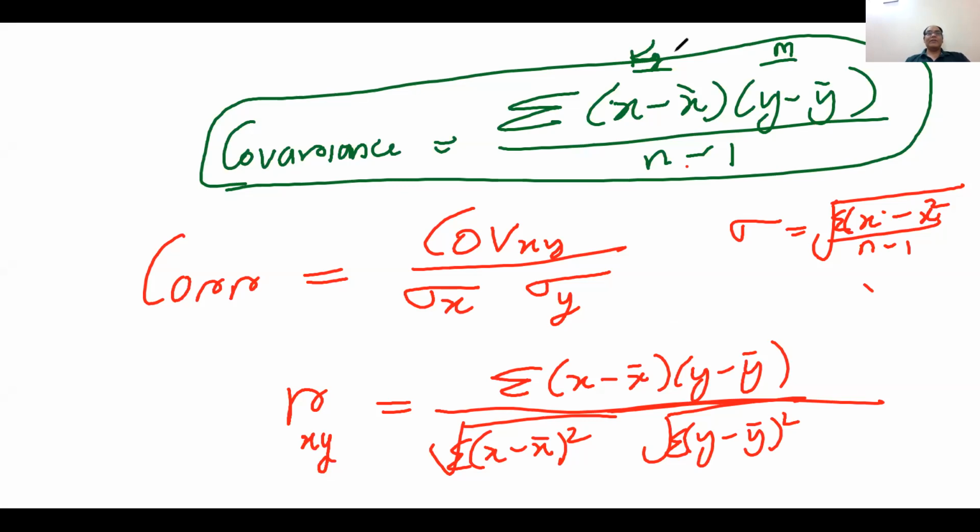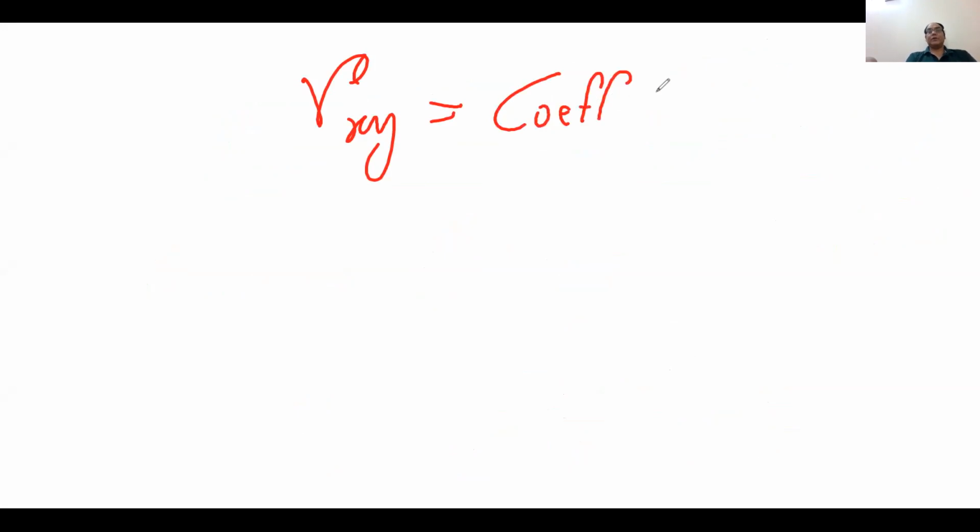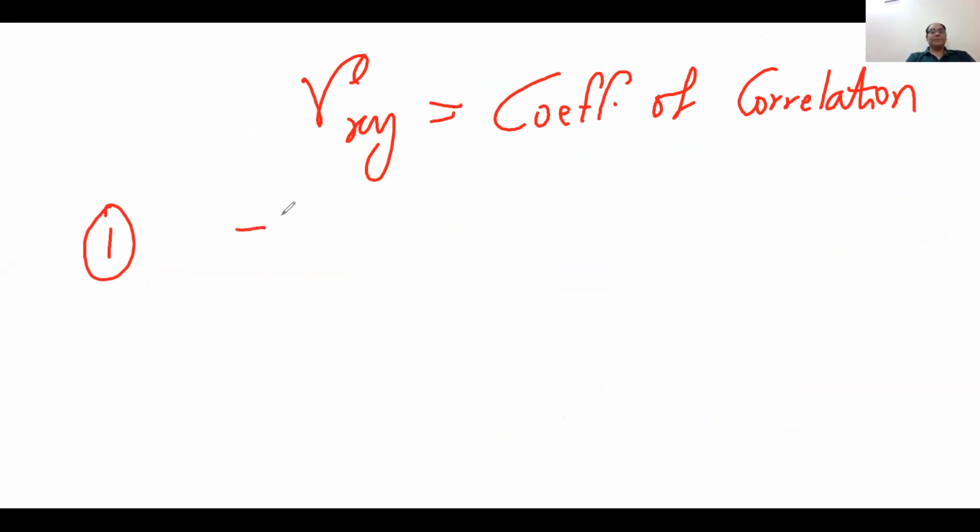Now correlation has many benefits. The correlation between X and Y, this is R, is known as the coefficient of correlation. It has a property that it always comes between minus 1 and plus 1.